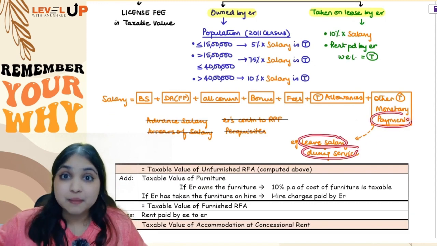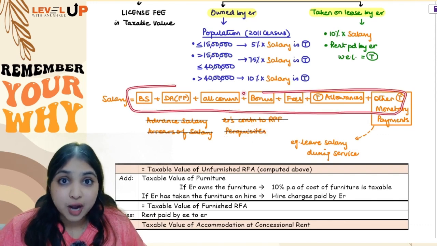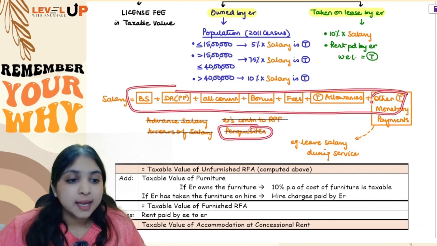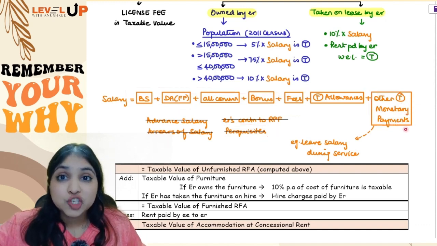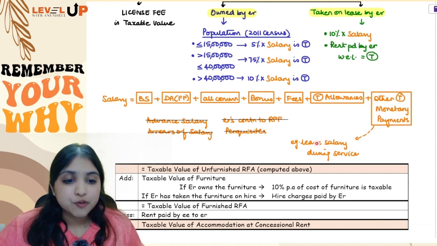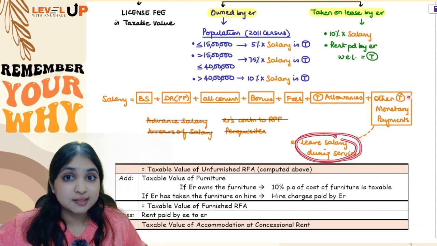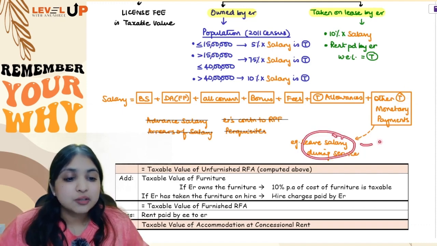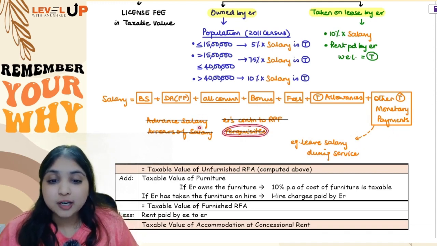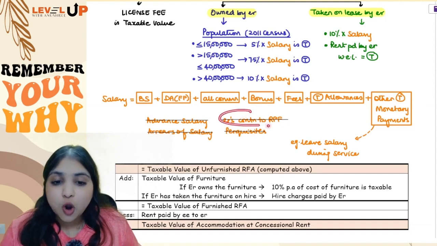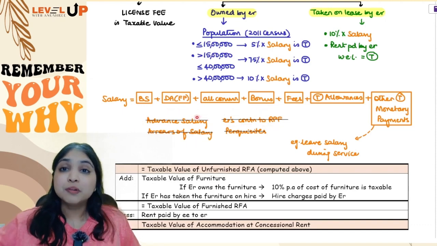See, it is a payment, which means it is not a perquisite. You should not consider perquisites when you are calculating salary for RFA. In this last box, we are talking about monetary payments. So, we are talking about money which the employer has given to the employee, like for example, leave salary during service. It is money, something which is taxable. So these kinds of transactions you will cover over here. You will not include perquisites, you will not include retirement benefits, you will not include RPF, advance salary, arrears of salary. Even this you will not consider for the purpose of RFA.